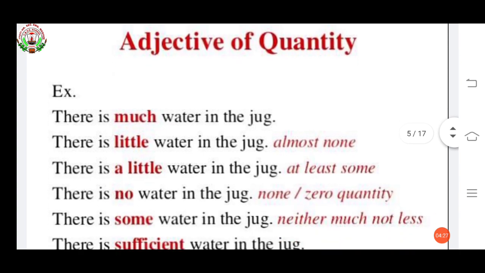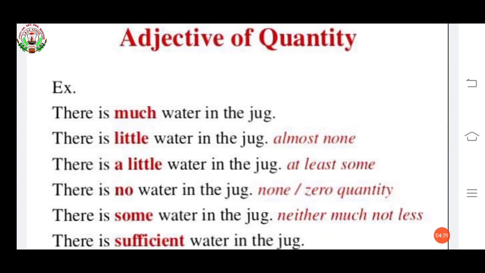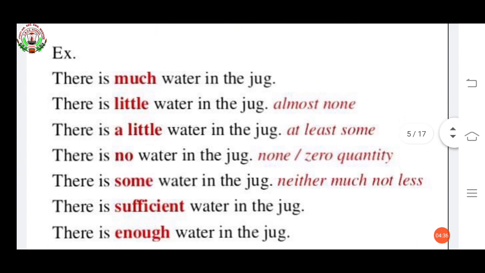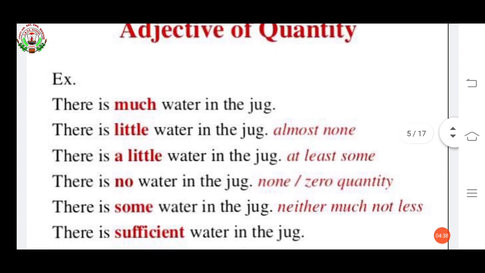Adjective of quantity, the same thing. Some examples are given: much, little, a little, no, some, sufficient, enough. So there is much water in the jug. Uncountable. Much is the adjective of quantity, but it is uncountable. There is little water in the jug. It is also uncountable. Little means almost none.